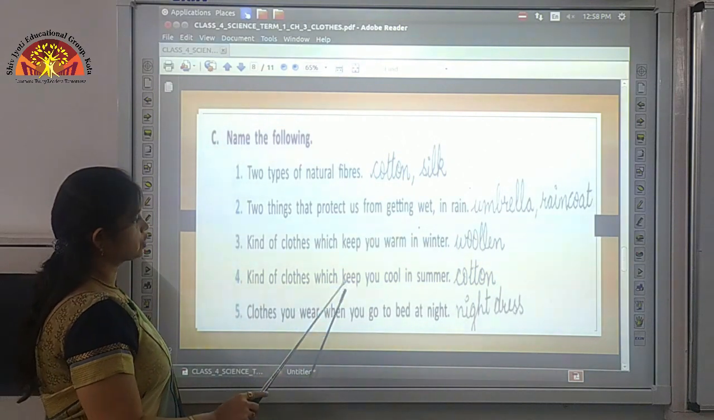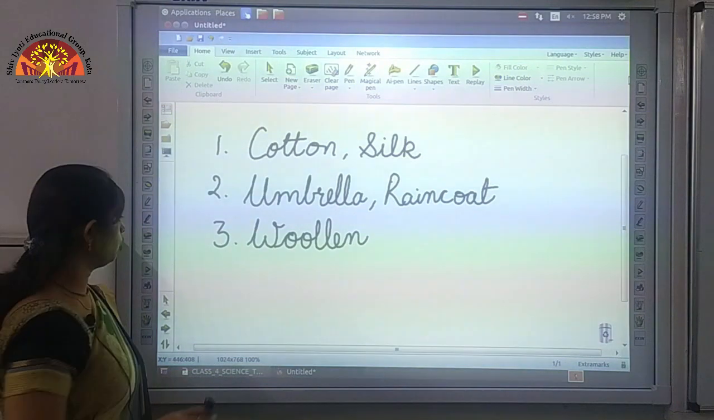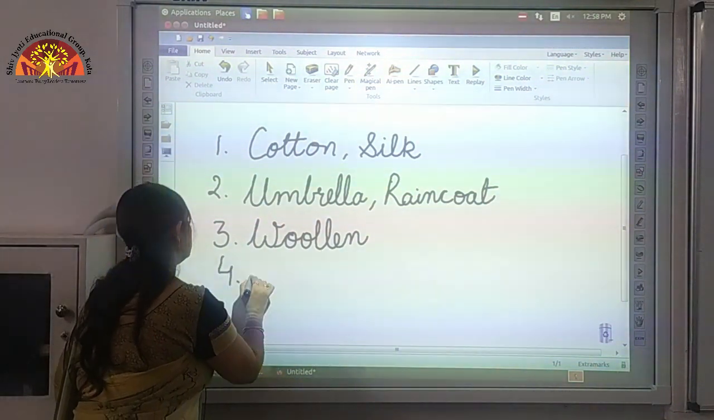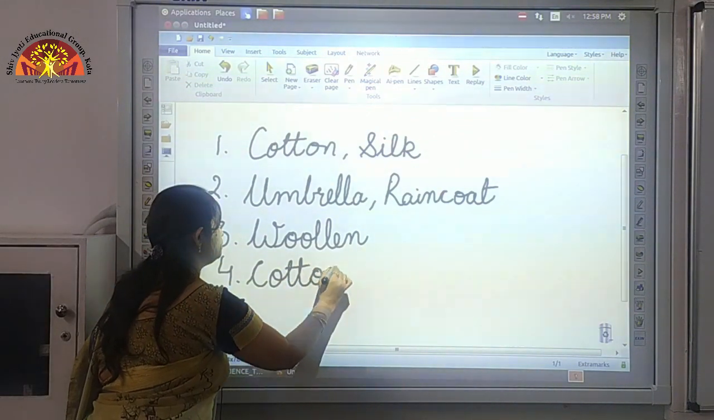Now let's move to the next statement. Kind of clothes which keep you cool in summer. So here cotton clothes keep us cool in summer. So we'll write cotton over here.